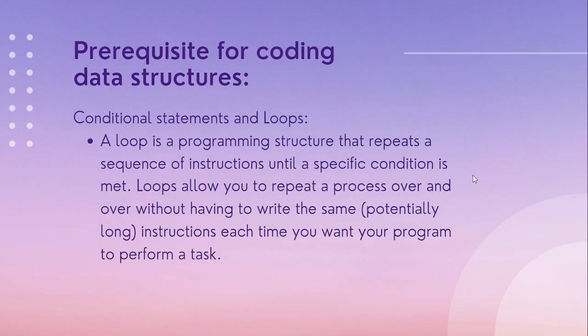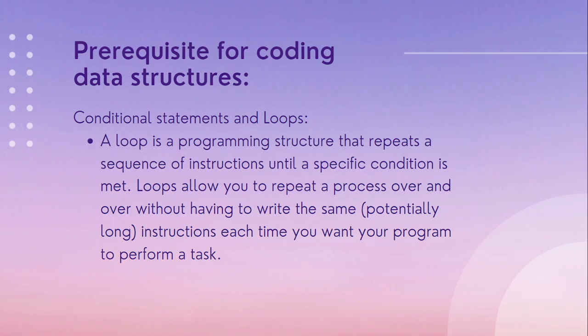Before coming to the implementation of arrays, let's first understand some prerequisites for coding data structures, like which language we can use, or which conditions, statements and loops we are going to use. You can use any language of your choice, like Java, C, C++, Python. Here we are going to discuss everything in C++ because it is most asked in interviews, and also for the coding rounds it is really important. Also C++ is faster than Python and better than Java because Java has a lot of statements. You can even try with Java, but we are going to teach in C++.